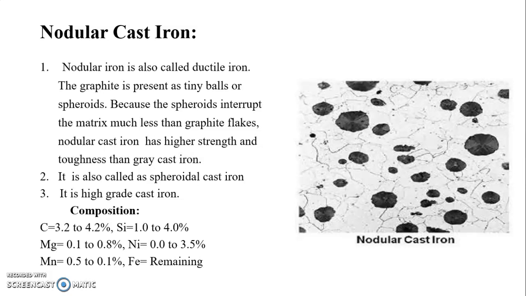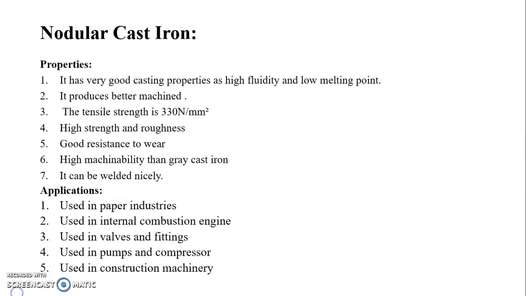Then there is the composition of nodular cast iron. Carbon is near about 3.2% to 4.2%. Silicon is 1% to 4%. Magnesium is 0.1 to 0.8%. Nickel is 0.0 to 3.5%, manganese is 0.5 to 0.1%, and the remaining is ferrous elements. Then some properties and applications of nodular cast iron.